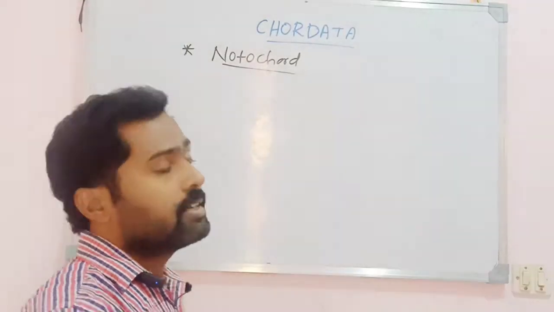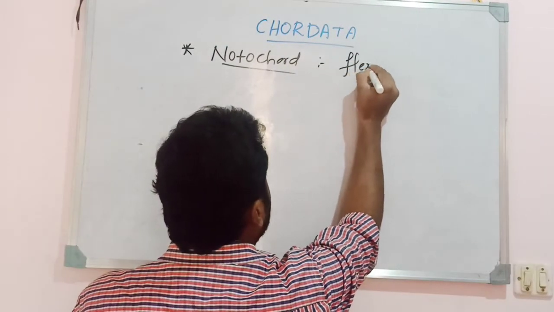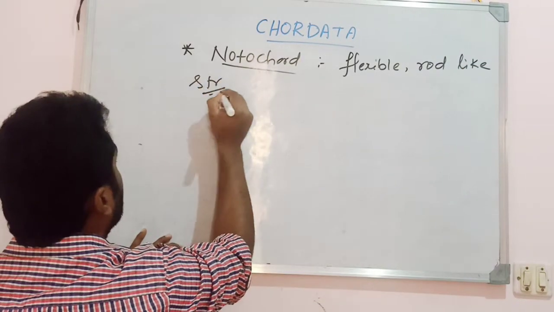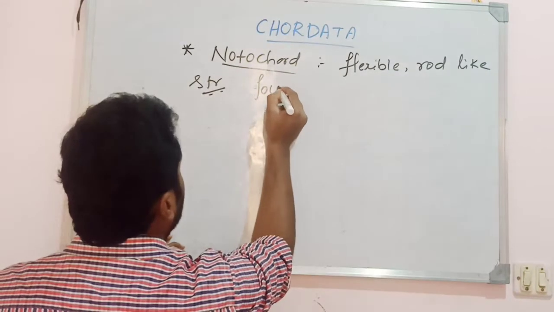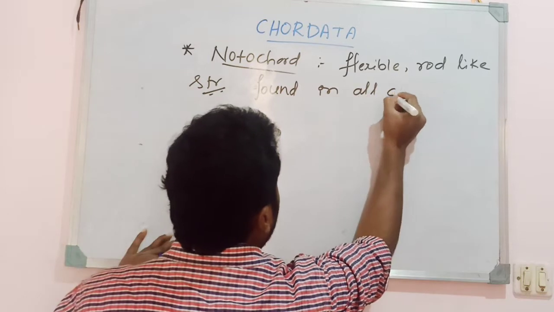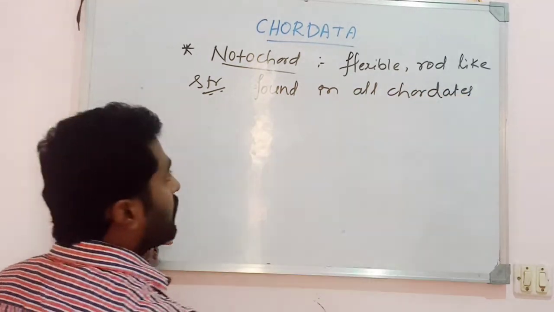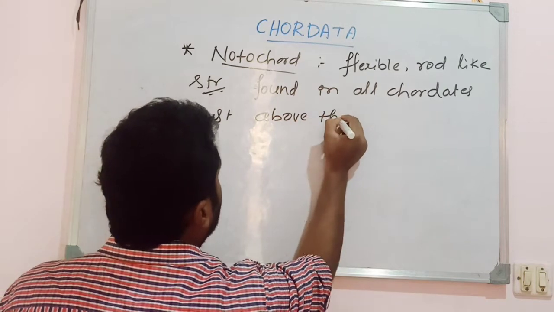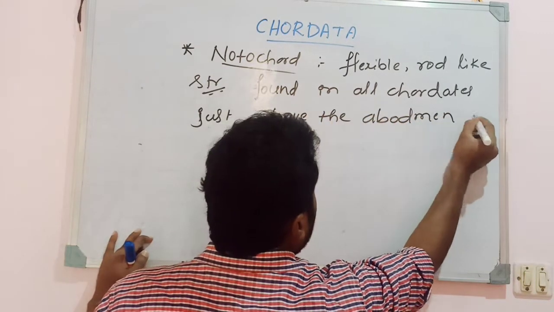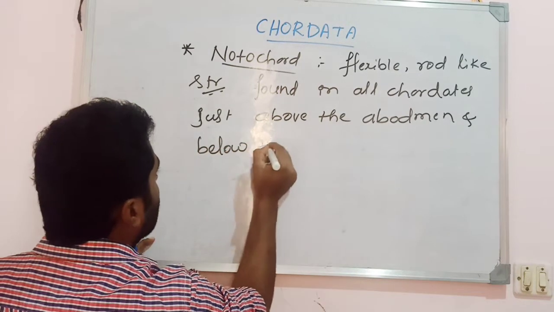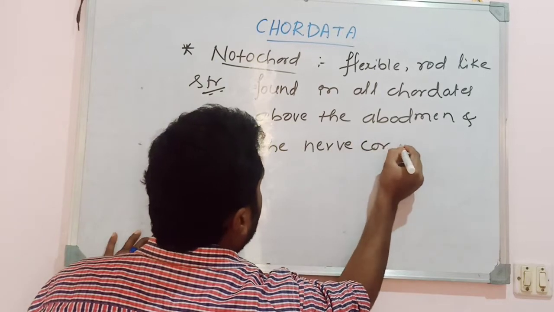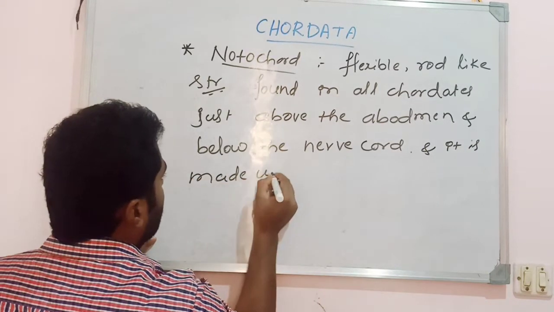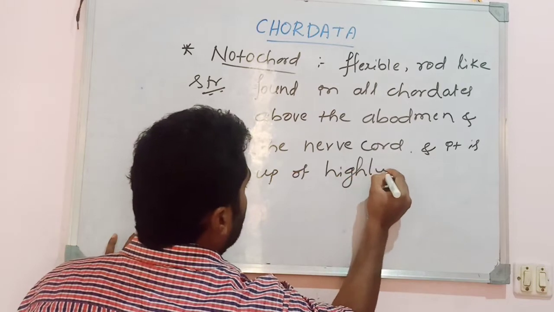Notochord is a flexible rod-like structure found in all chordates, just above the abdomen and below the nerve cord, and it is made up of highly vacuolated cells.